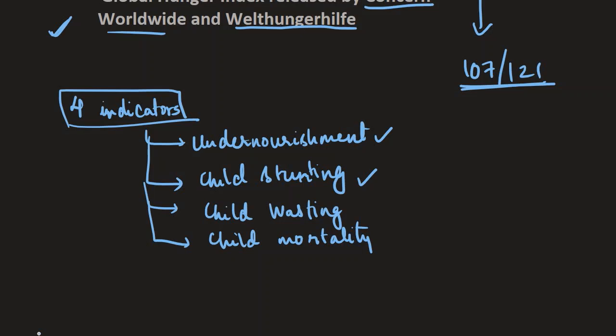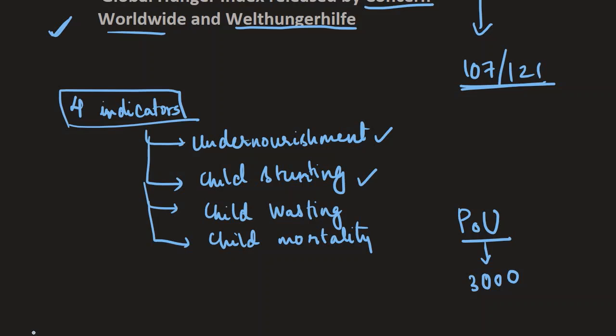The other thing is, there is something here that is being used as an indicator, and that is the proportion of undernourished, that is POU. The proportion of undernourished is used in the calculation of this index, and this is based on an opinion poll that is conducted on a very small population size of just 3,000 people. Whenever you conduct a survey, the larger the sample size, the better is your data. With such a small sample size of just 3,000 people, you can understand that this is not a correct indication of the reality.